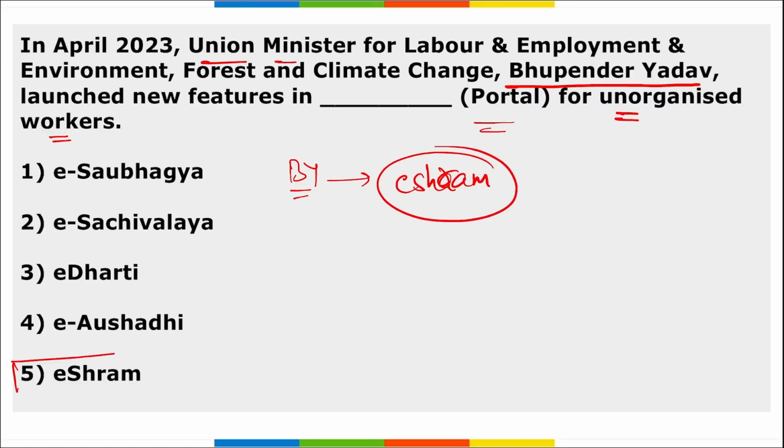This E-Shram portal is basically for the unorganized sectors. In order to help those laborers who migrate from one state to another in search of jobs with their family, this new feature will enable registered workers to connect with various employment opportunities and various pension schemes launched by the state government or the central government, along with the digital scaling of the states under this E-Shram portal, correct? The question can also be asked in such a way: is this E-Shram portal for organized or unorganized? It is for the unorganized sector, or unorganized workers.